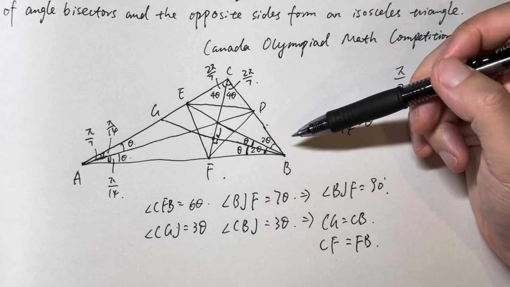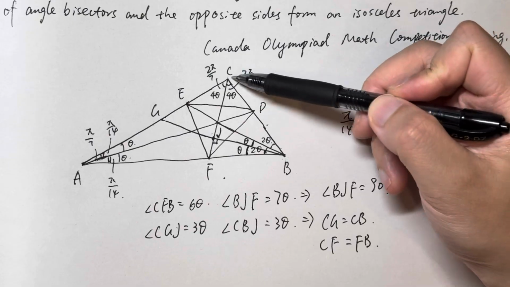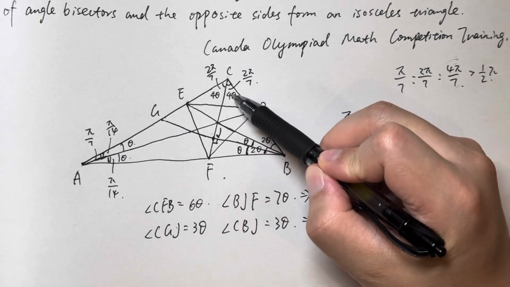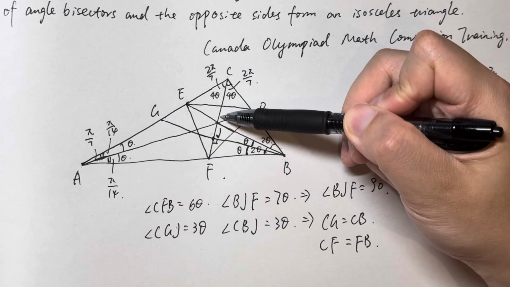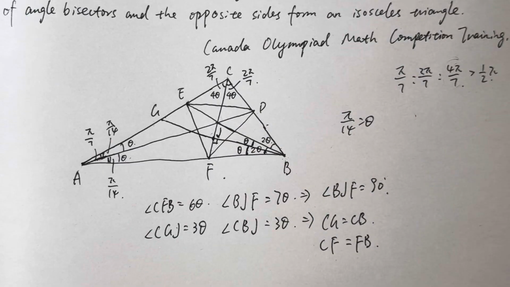Okay, now let's look at CD. This is 4 theta. And what's this angle? This angle equals this angle, right?